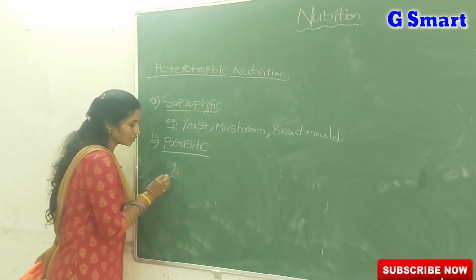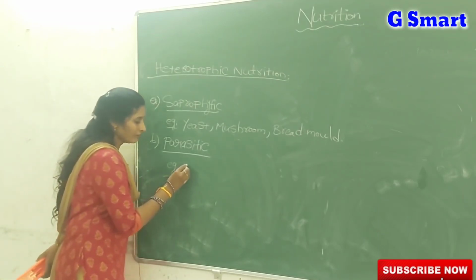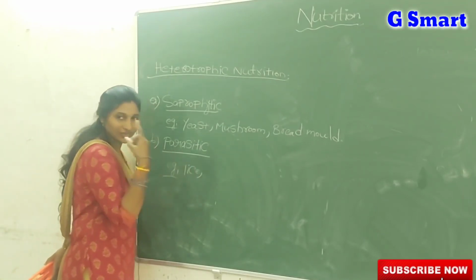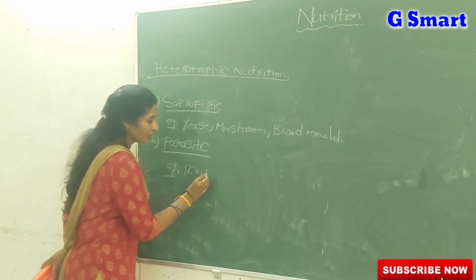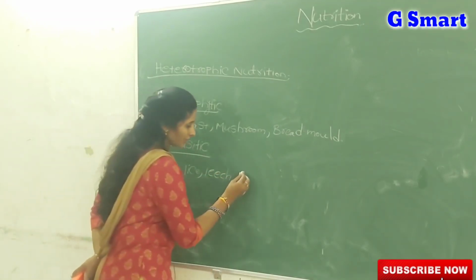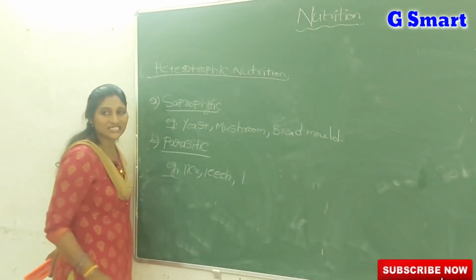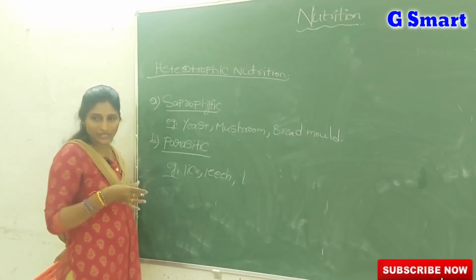Parasitic nutrition is seen in some animals, for example lice. If lice are present in your head, they suck your blood. Even leeches, lice and leeches are external parasites, meaning they do not live inside the body, only outside.